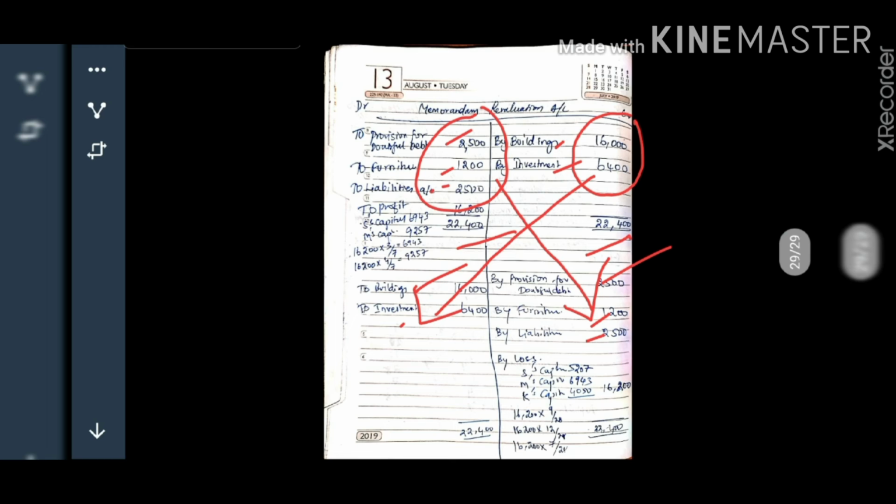Now definitely we will get a loss. This 16,200 loss has to be shared among all the partners, including the incoming partner, Mr. K. So it has to be shared in the new profit sharing ratio. New profit sharing ratio is 9:12:7. So we'll find out 5,207, 6,943 and 4,050.